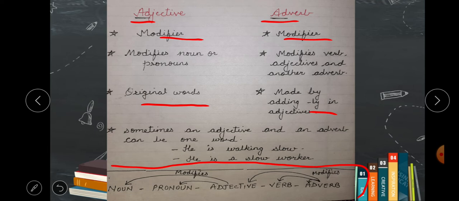Sometimes an adjective and an adverb can be one word, means one word can be adjective or adverb. He is walking slow. Here slow is adverb. He is a slow worker. Here slow is adjective.